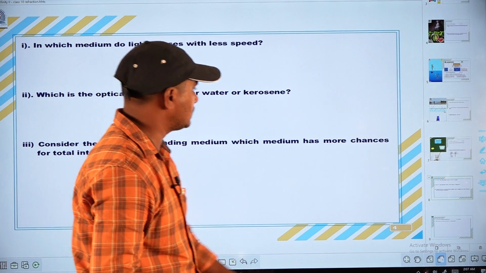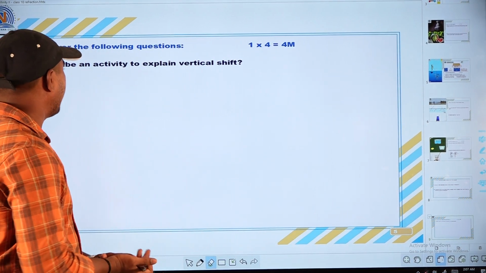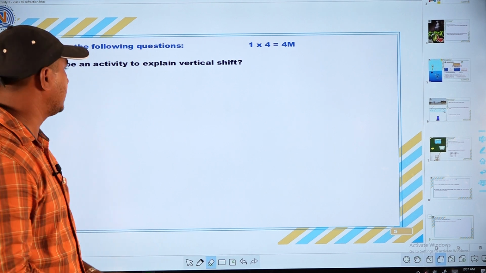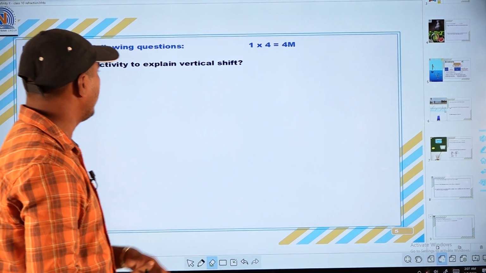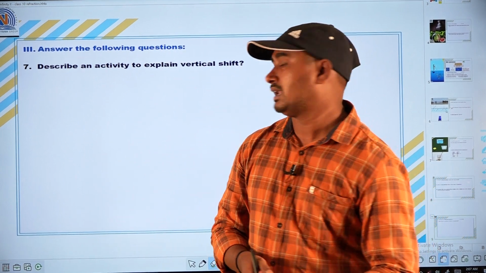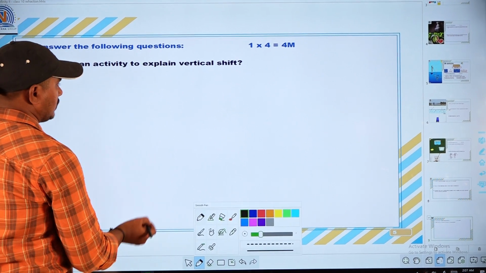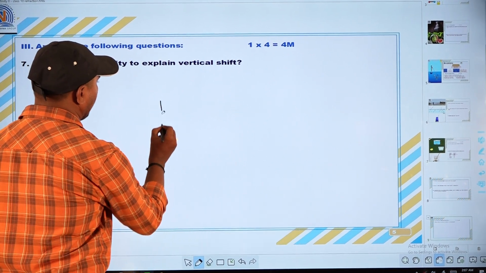Next, let us discuss the last question, which is an activity: describe an activity to explain vertical shift. With this activity you find the vertical shift as well as the refractive index. See the activity here. First, take the required materials. Take one rectangular glass slab.